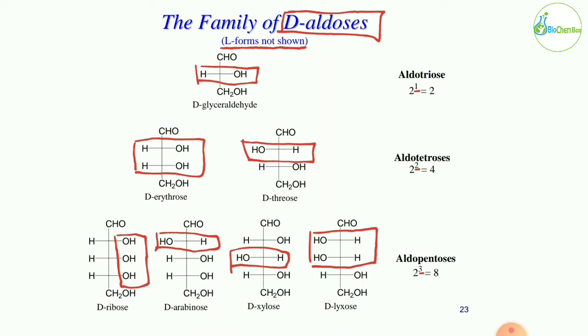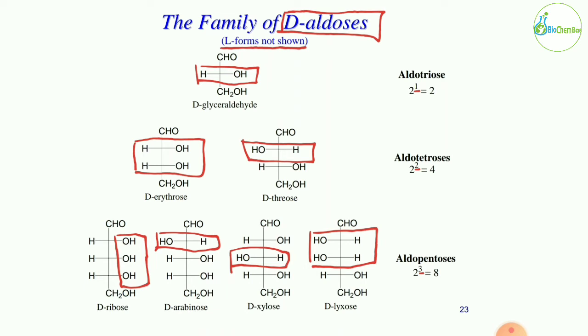Okay, now we are going to look at the aldopentose sugars. As the name suggests, pentose means a total of 5 carbons, and an aldehyde functional group is there. So there are 4 sugars: ribose, arabinose, xylose and lyxose. All these 4 sugars are in the D form. Similarly we have the L form, so the total number of isomers would be 8. But here we are only going to look at the D forms.